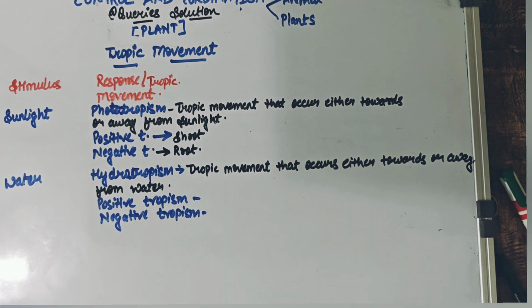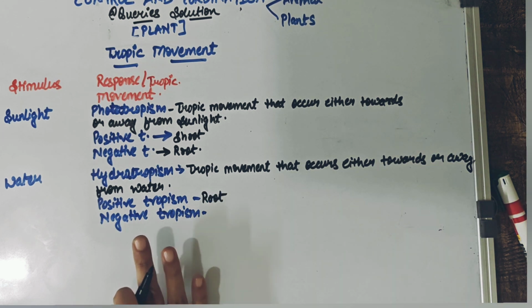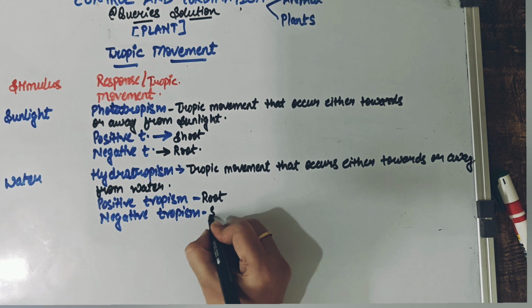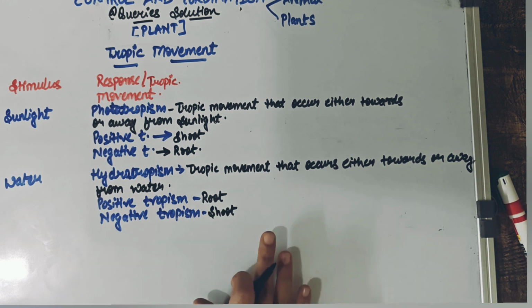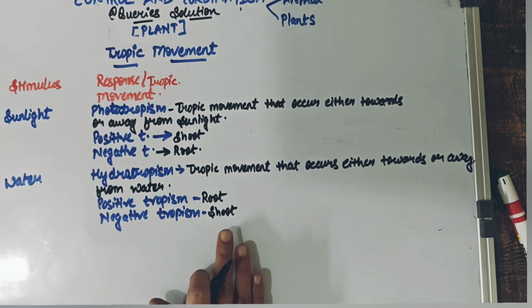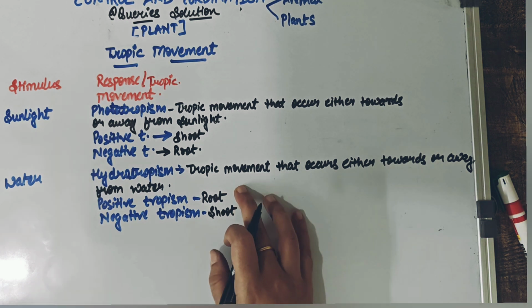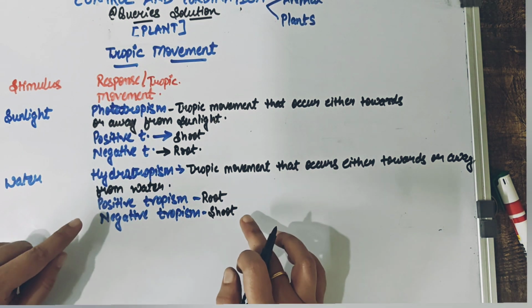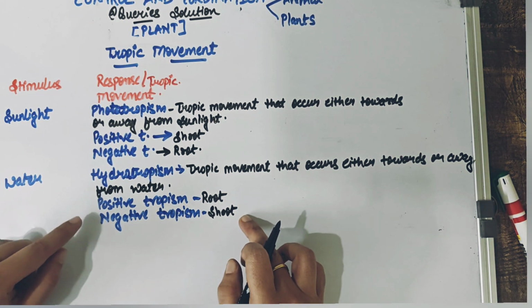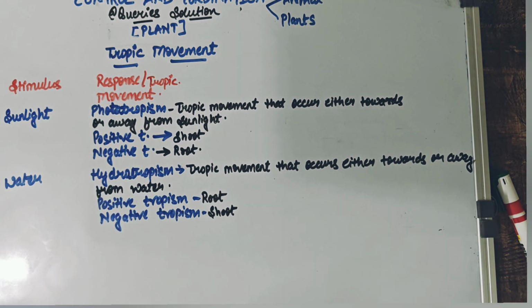As we just have seen, the roots of the plants are going to show us positive tropism. And which part of the plant has shown us negative? The shoot. Negative means what? As we said, negative does not mean growth is not happening. Growth is happening, but it is not happening towards the direction of the stimulus. It is happening away from the direction of the stimulus. Where water was needed directly was the root, but irrespective, shoots are also growing. Shoots are not caring about water mainly. So that's the negative tropism part of the shoot.